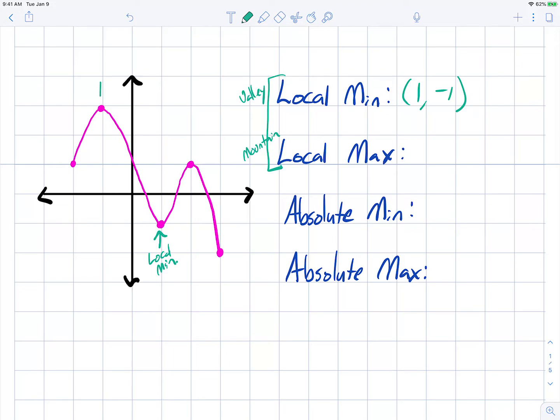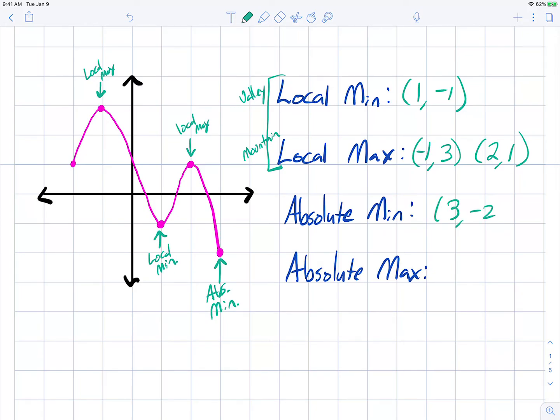The maximums are at the tops of the hills. So this is a local max, and this is also a local max. So the local maximums are at -1, 3 and at 2, 1. So those cannot be endpoints. Now absolute minimums and maximums can be at endpoints. So if we were to look at this graph, the absolute lowest point of this graph is an endpoint. So this is the absolute minimum, and it is at 3, -2.